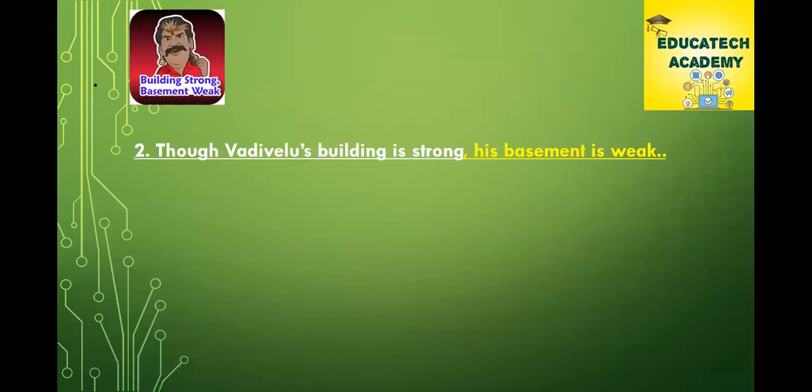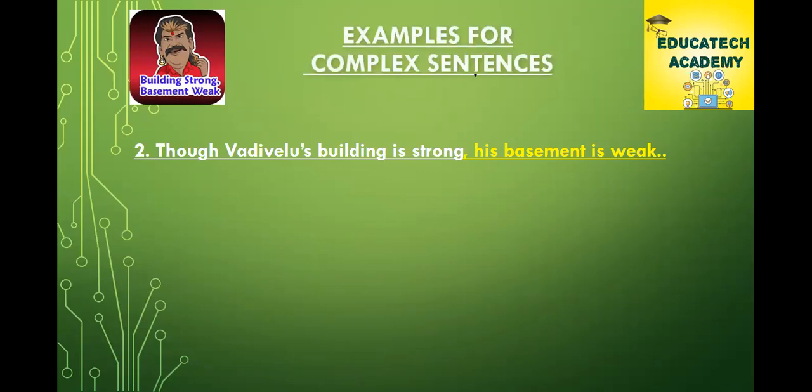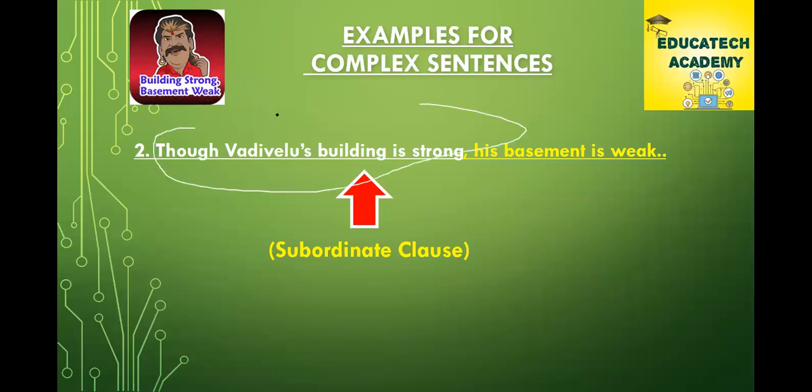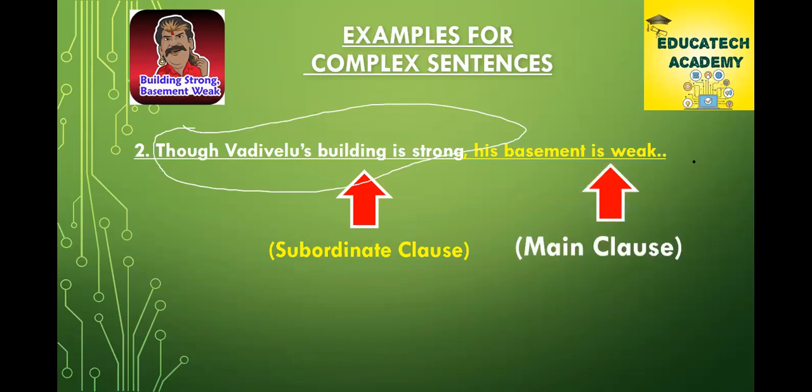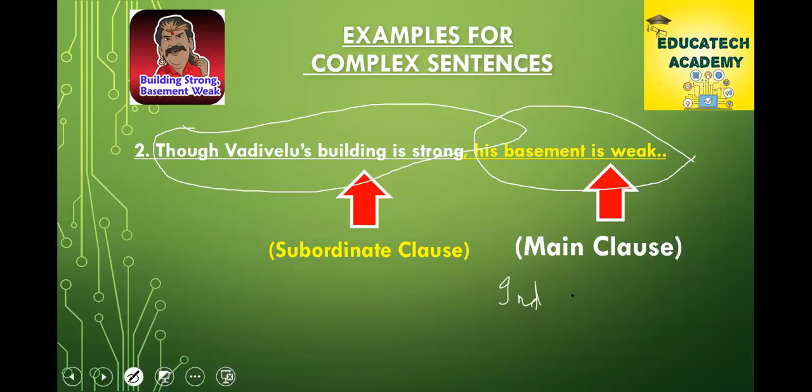Though, see the picture of Vadivelu. Though Vadivelu's building is strong, his basement is weak. How are we going to get an example for the statement? Though Vadivelu's building is strong, his basement is weak. This is the example for a complex sentence. Though Vadivelu's building is strong is the subordinate clause, and his basement is weak has complete meaning. This is the main clause. Right again. This is called the independent clause.